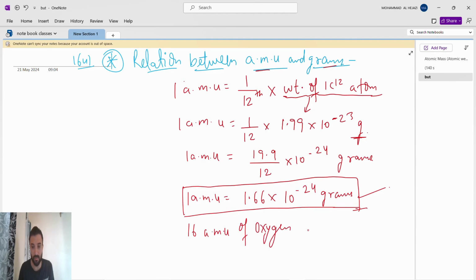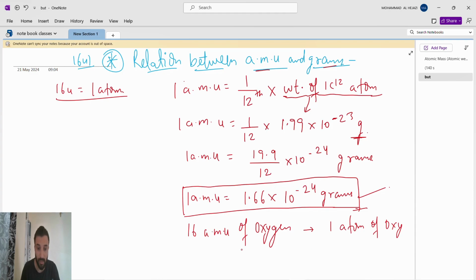16 AMU of oxygen is, guys, what? One atom of oxygen. Yes, sir. 16 AMU of oxygen means what? 16 AMU means 16 units. 16 units of oxygen is what? One atom of oxygen, right? So one atom of oxygen is how much? 16 units. Okay, so 16 AMU of oxygen is almost one unit. Sorry, one atom.